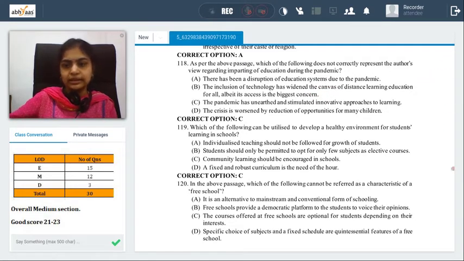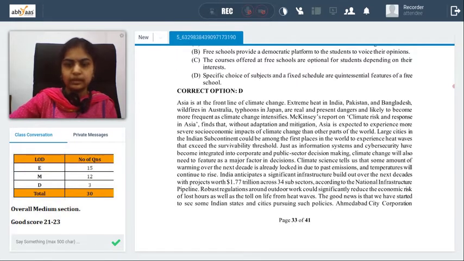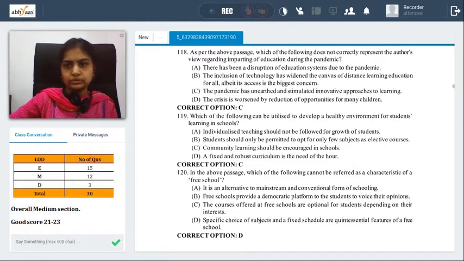The author does say that technology has increased because of the pandemic, but he also mentions that there's a concern in the option, which is also true as far as the passage is concerned. The concern is understandable. So if you look at it, there has been a disruption, yes. Inclusion has been a widened canvas of distance learning, which is a positive thing, but the concern is also there here.